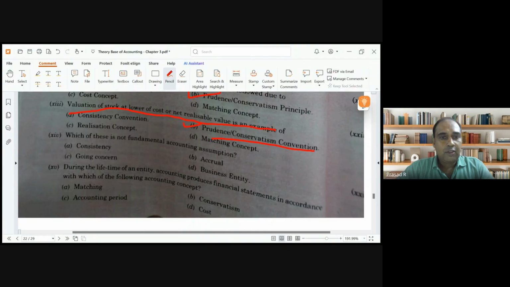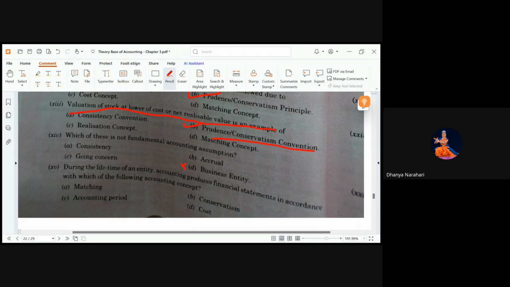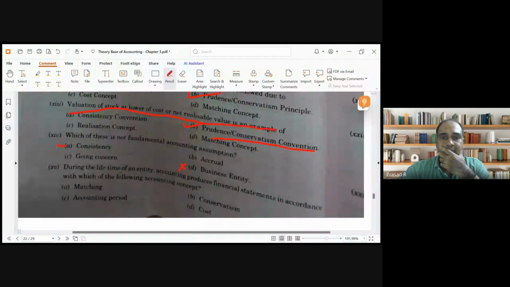Which of these is not a fundamental? Fundamental accounting assumptions are only 3. Which is not fundamental? Business entity, option D. This is fundamental. This is fundamental. Business entity concept is the right answer.